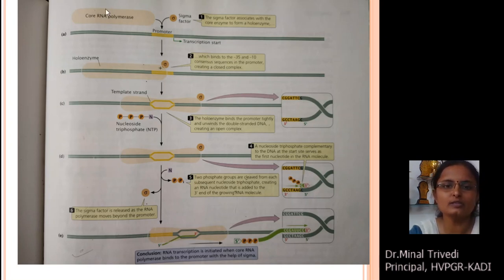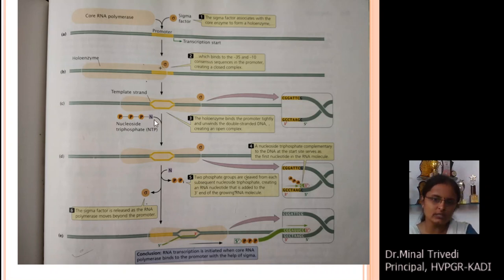You can see in this picture the promoter and the RNA polymerase core enzyme along with the sigma factor. It is known as the RNA polymerase holoenzyme. It binds to the promoter and forms an open complex, that is the formation of a bubble-like structure over here. There is addition of the first nucleotide in the form of a triphosphate, that is NTP. Basically, it includes either GTP or sometimes ATP.